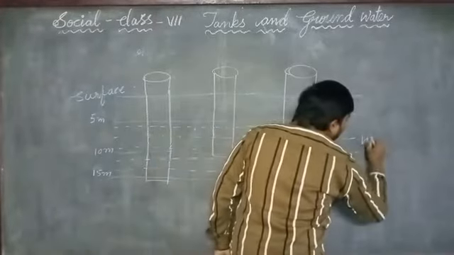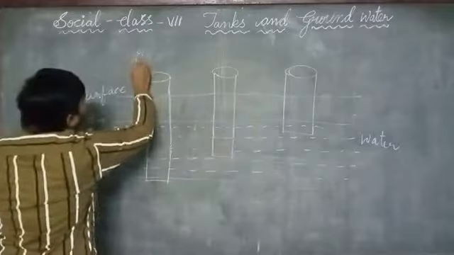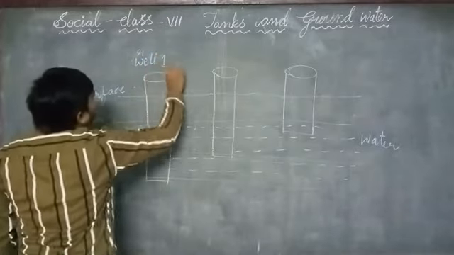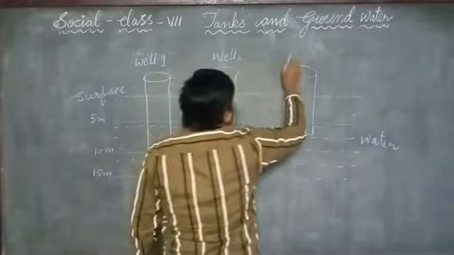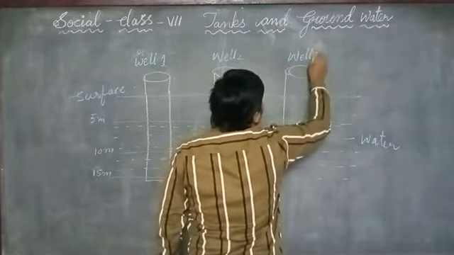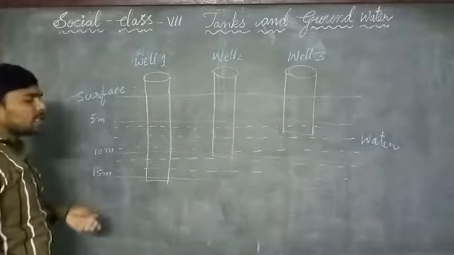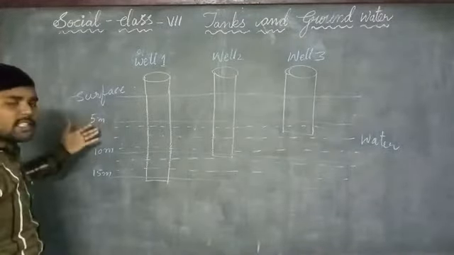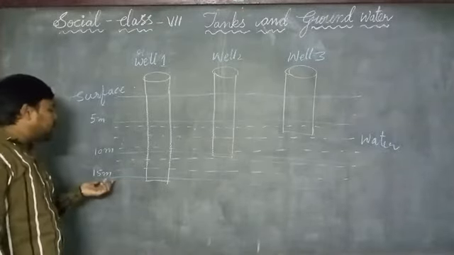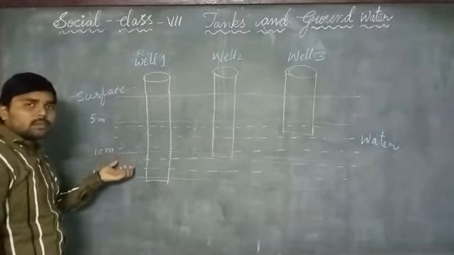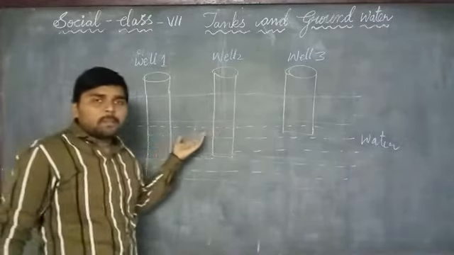This is well 1 and well 2. During the summer, let us assume the water level comes to 15 meters from the ground. Then what will happen?